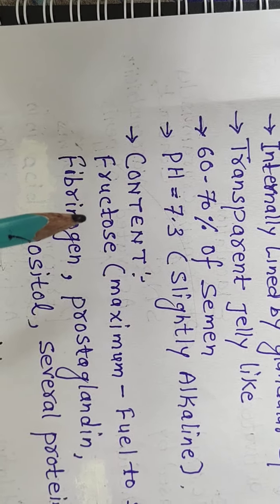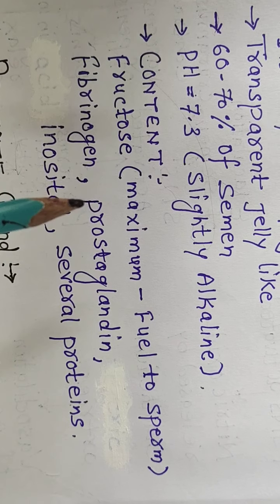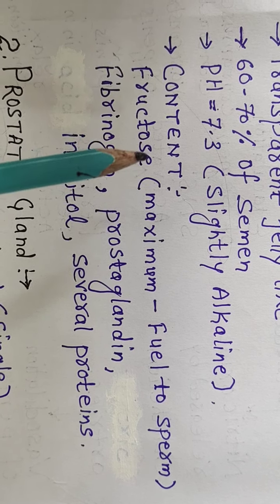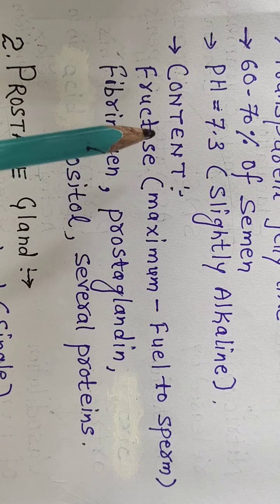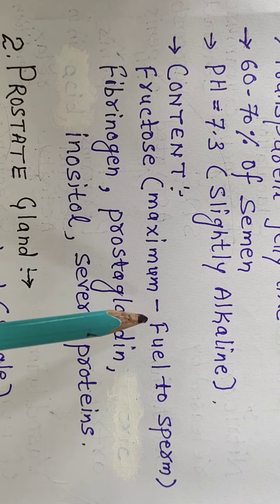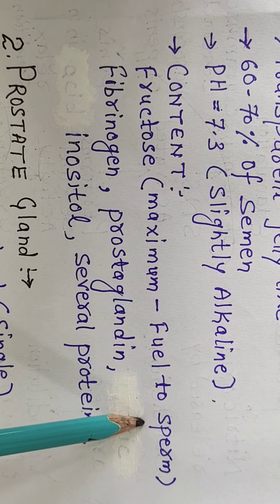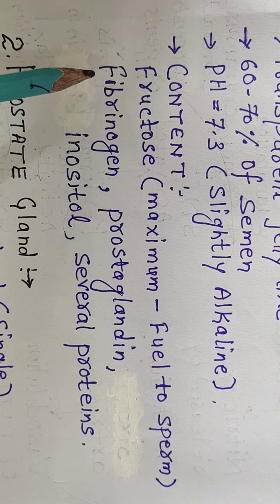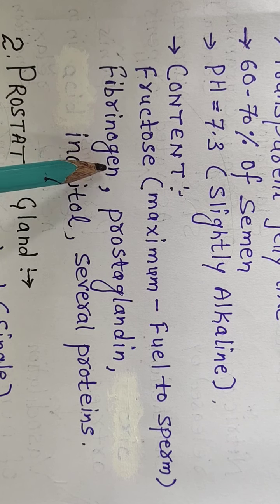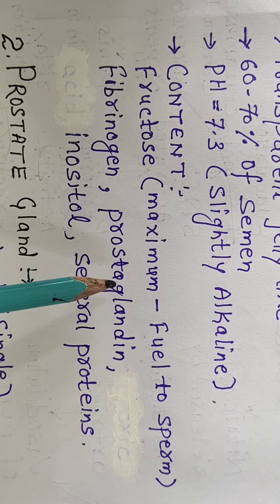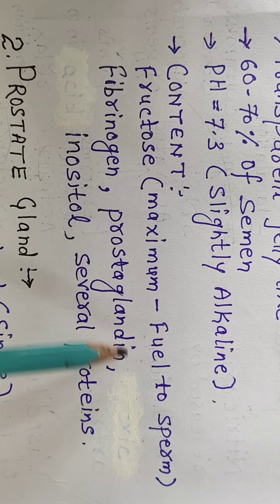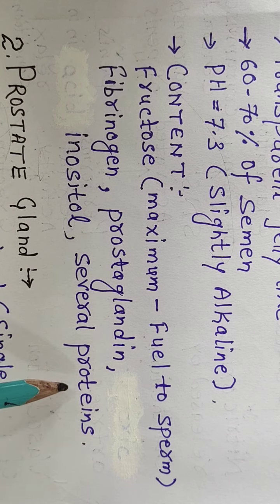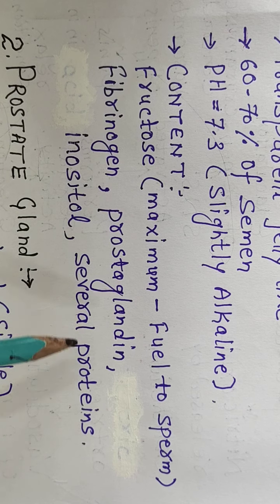In the composition of the seminal vesicle secretion, the maximum amount is fructose, which provides energy to sperm, meaning it acts as fuel for sperm. Clotting enzyme, fibrinogen, etc., as well as prostaglandin are present, which provide motility to sperm. A special sugar called inositol and several other proteins are also present in the seminal vesicle secretion.